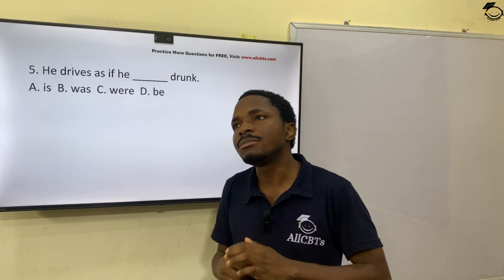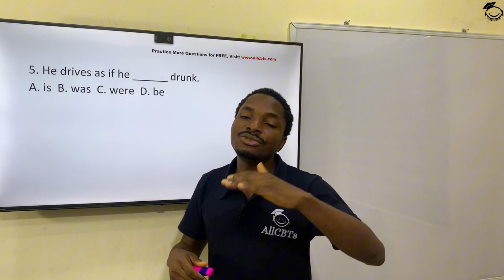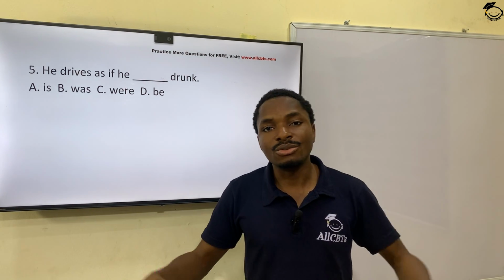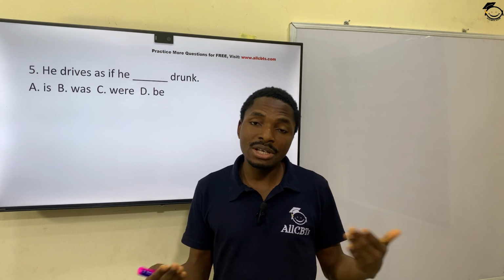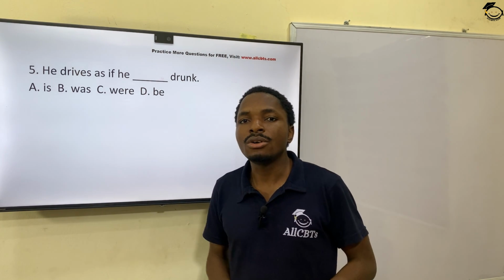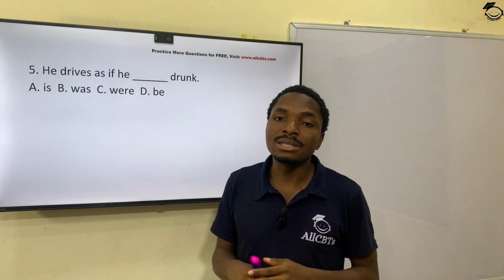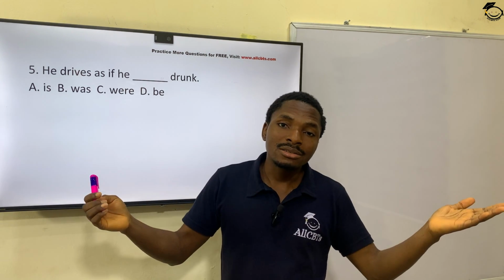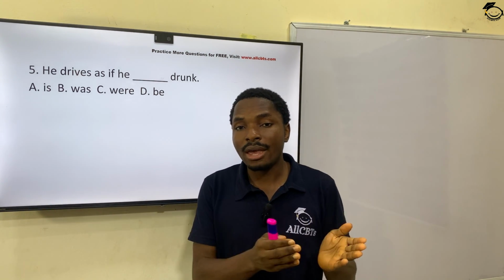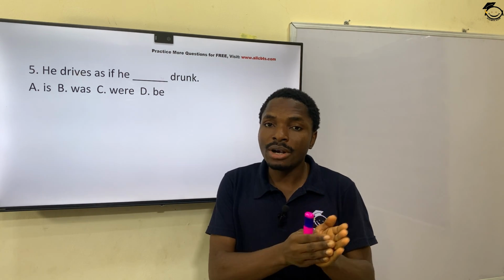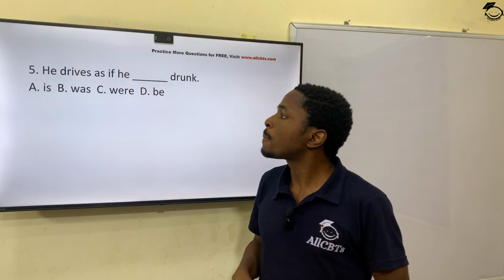For example, if we hear something like, if I were as rich as Dangote, I'll do this. So it's unreal because you're not as rich as Dangote, right? Or you must have heard a statement like, if I were God, I'll do this. So we use were, okay, for unreal hypothetical statements.